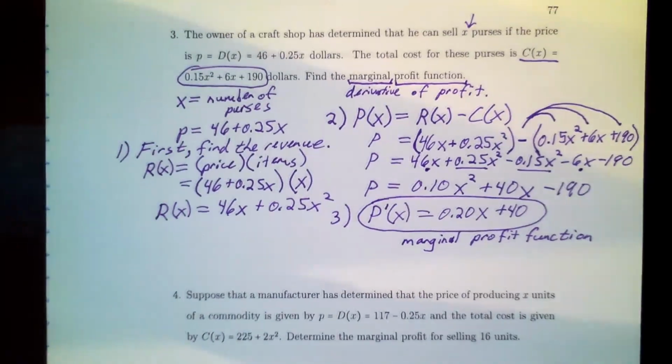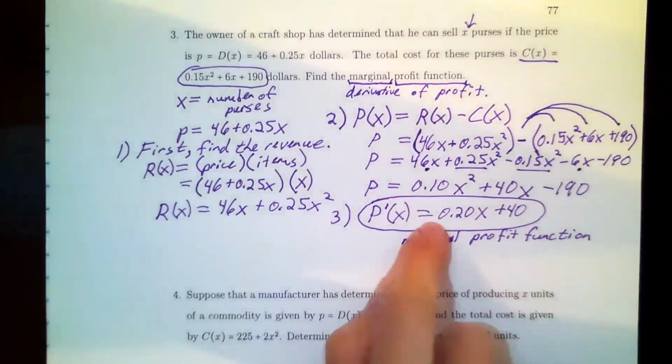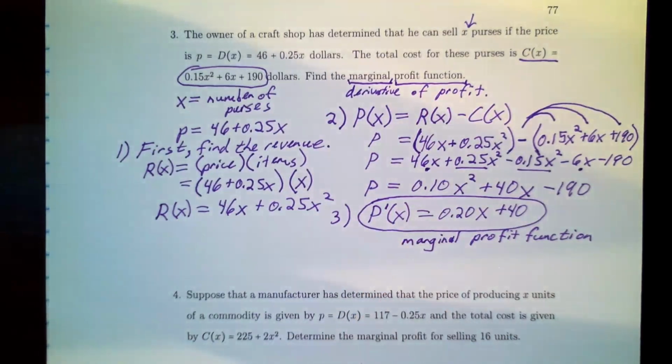Now, they didn't ask me to plug anything in. They didn't say find the marginal profit at x equal 2 or something like that. So I don't have to plug anything in. All they want is the function itself. And so we get the marginal profit, the derivative of profit, and we're done.